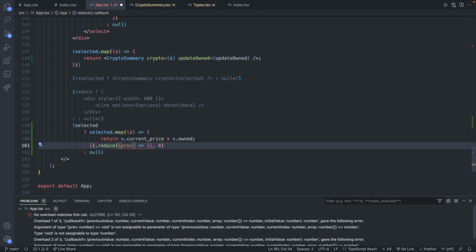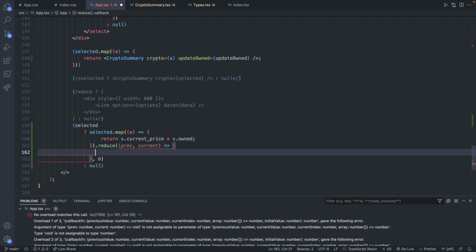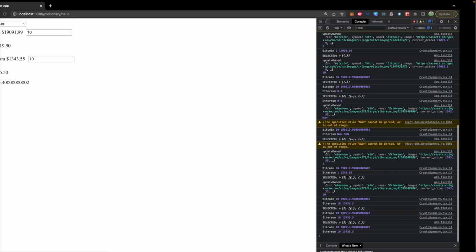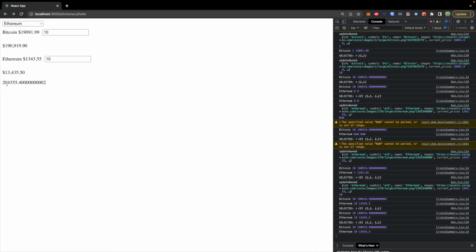So this is going to have 2 parameters. It'll have a previous value and a current value. In each iteration, it's going to add up some value and return it. In the next iteration, that'll be assigned to previous. So all we have to do is say return previous plus current, save. Let's take a look, and it should give us a total. So 190,900 plus 13,000 is roughly 204,000.